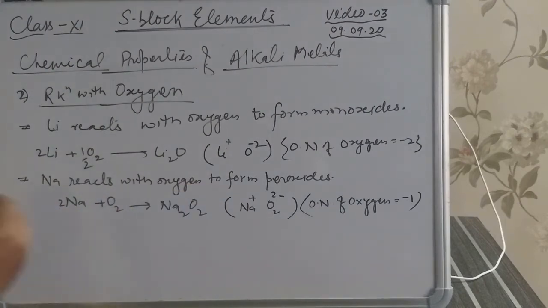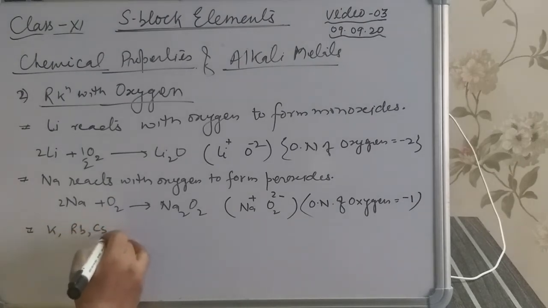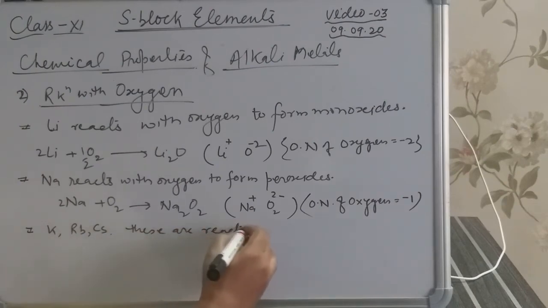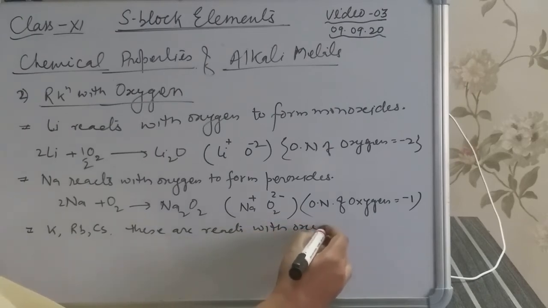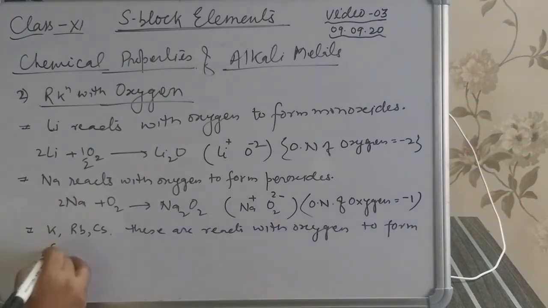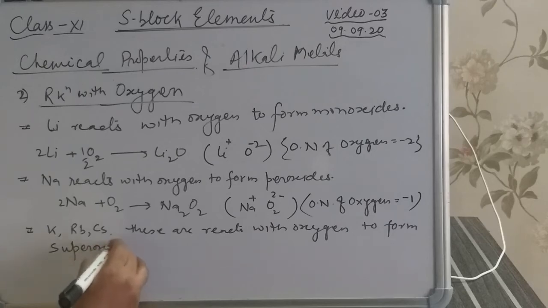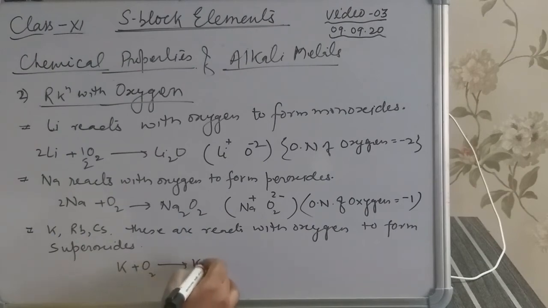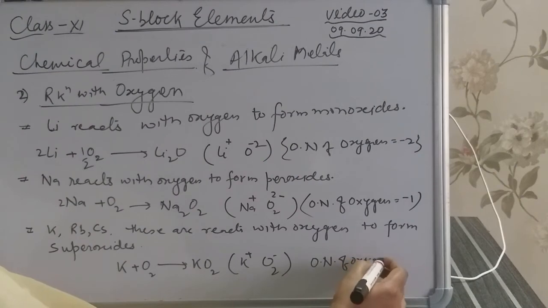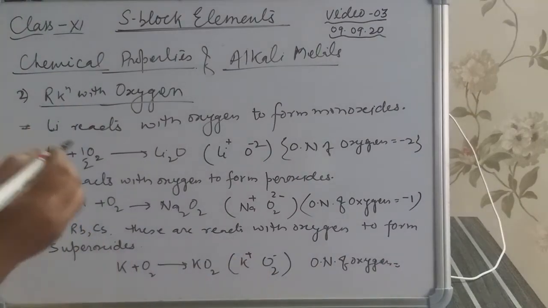Next members like potassium, rubidium and cesium react with oxygen to form superoxides due to large size. KO2, here potassium plus charge and O2 minus charge. So the oxidation number of oxygen in this is -1/2.